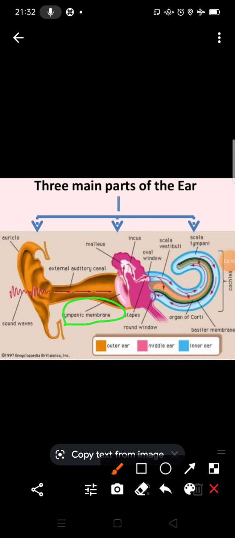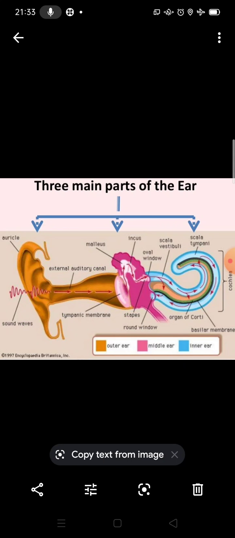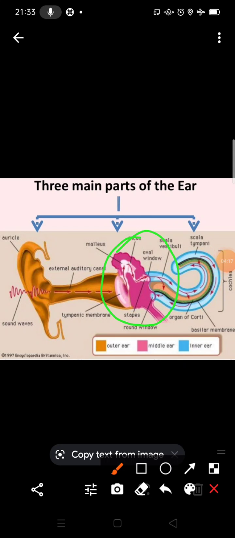So in the outer ear, first this is the pinna. Next is the auditory canal, or you can say ear canal, and third is the tympanic membrane, or you can say the eardrum. The other name of the eardrum is the tympanic membrane, and you can also say tympanum. Okay. Now we will see this pink color, this is the middle ear. We have discussed the structure of the outer ear.